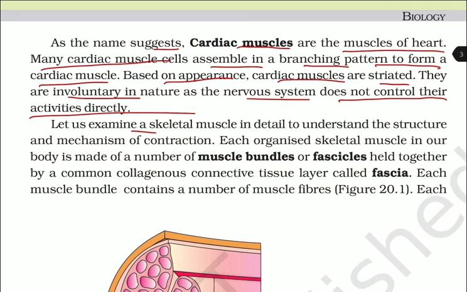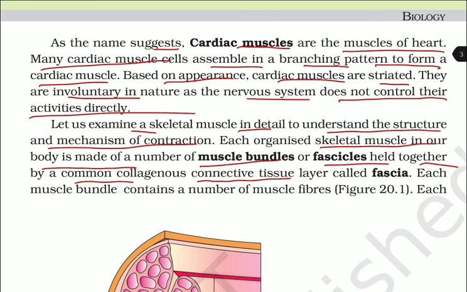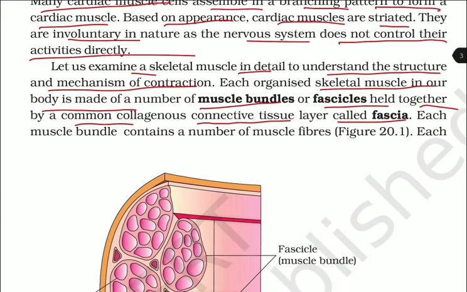Let us examine a skeletal muscle in detail to understand the structure and the mechanism of contraction. Each organized skeletal muscle in our body is made of a number of muscle bundles or fascicles held together by a common collagenous connective tissue layer called the fascia. Each muscle bundle contains a number of muscle fibers.